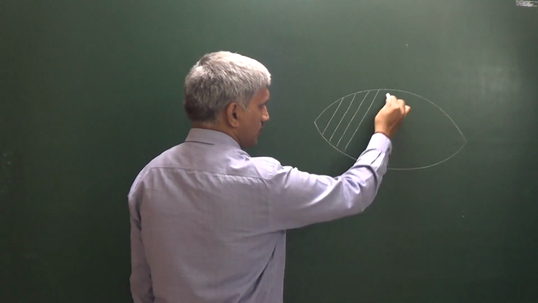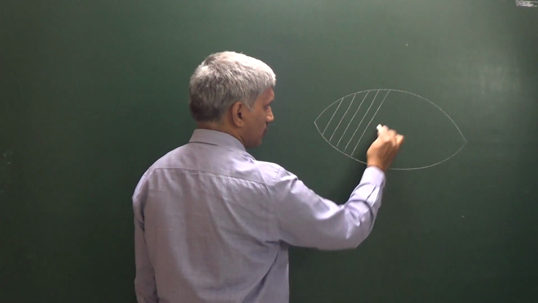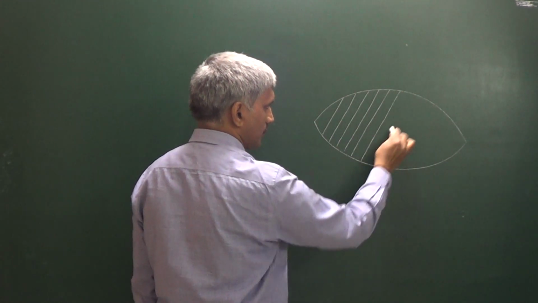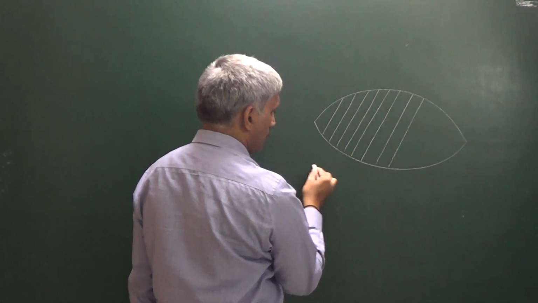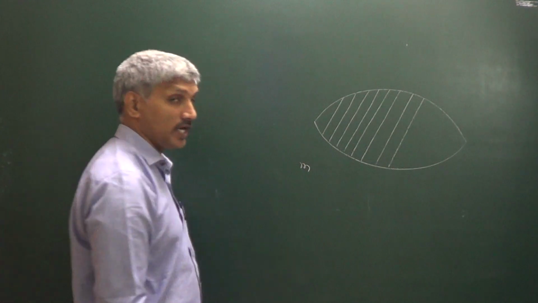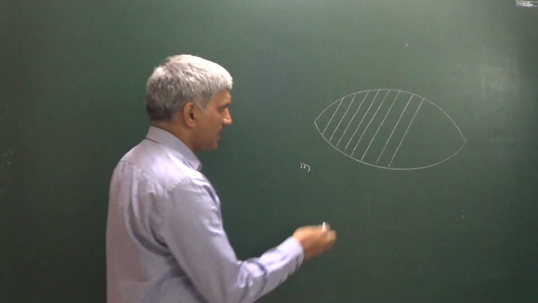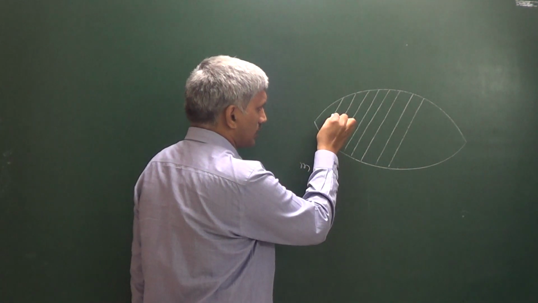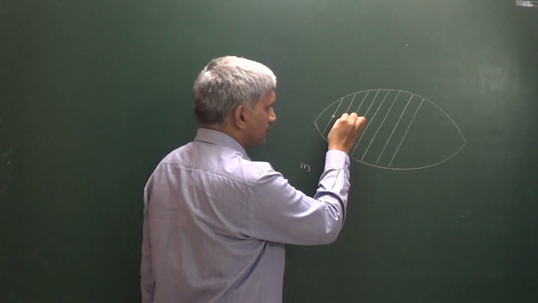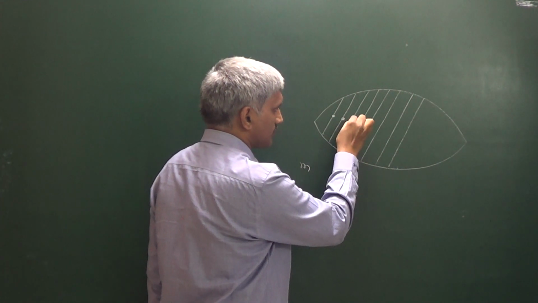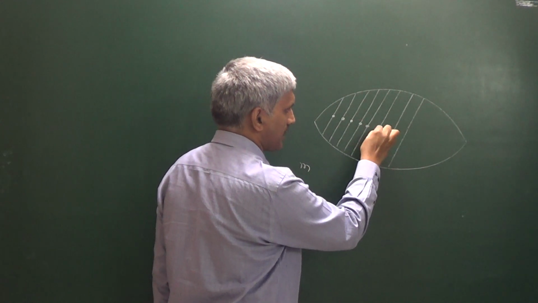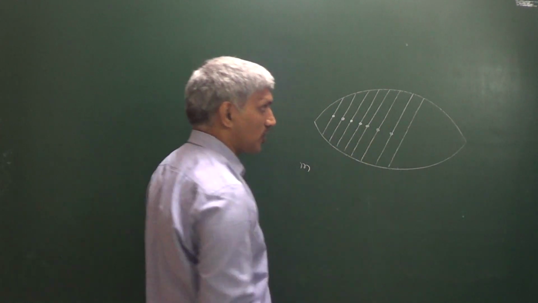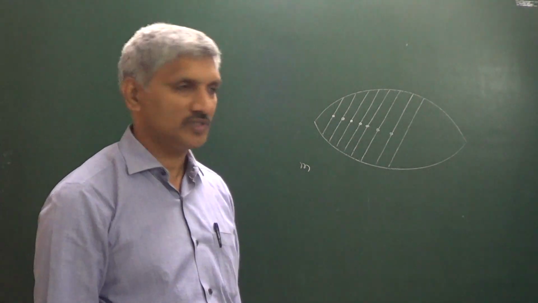Let us say the slope of these chords is equal to m. Then the locus of the middle points of all these chords is called the diameter of an ellipse.